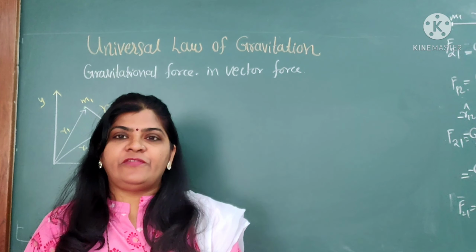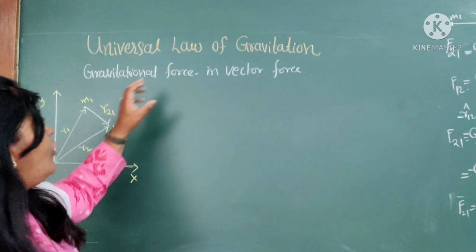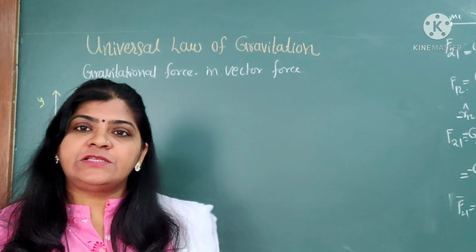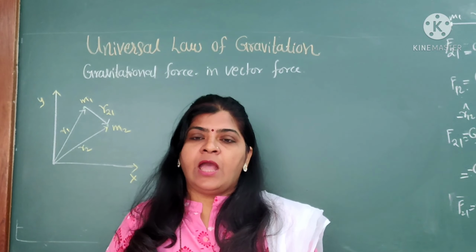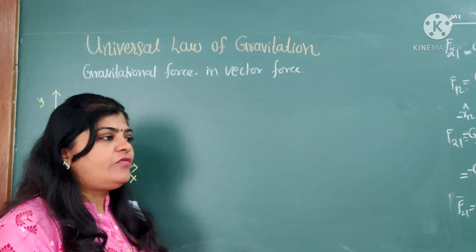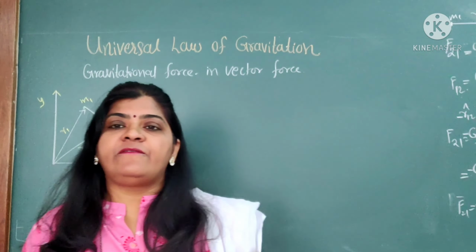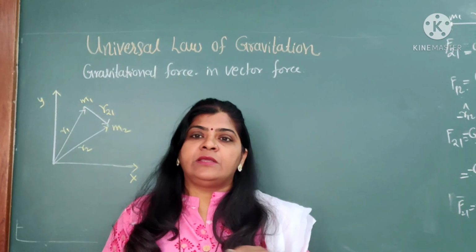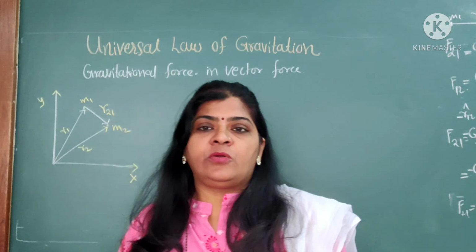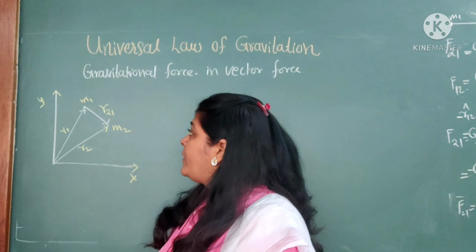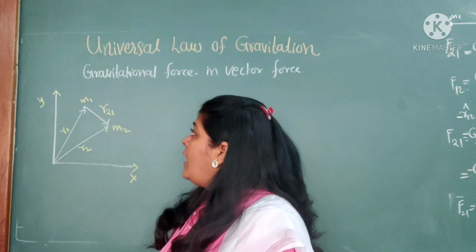Good morning, student. Today we are learning the universal law of gravitation in terms of the vector form. Now this force exists between the two particles, and in between the two particles there exists the force of attraction. This force of attraction, we already know, is F equal to G m1 m2 upon r square. But this force is a vector quantity, which means it must be expressed in vector form. How to express it in vector form? That formula we are obtaining here.